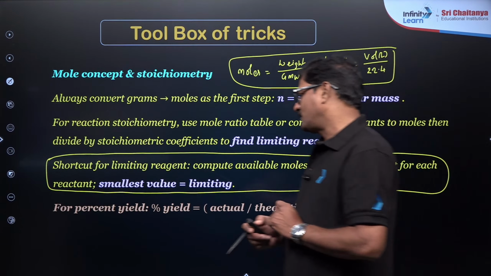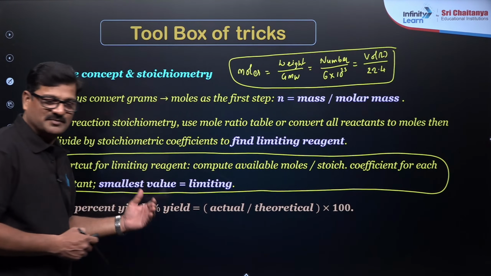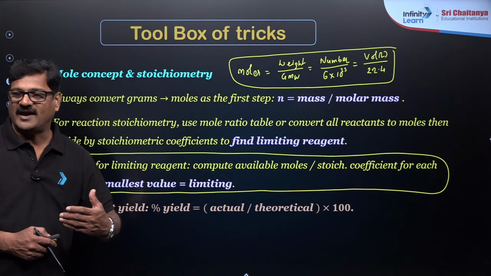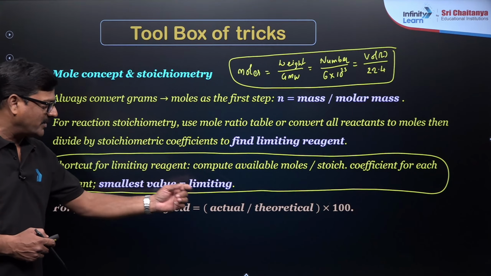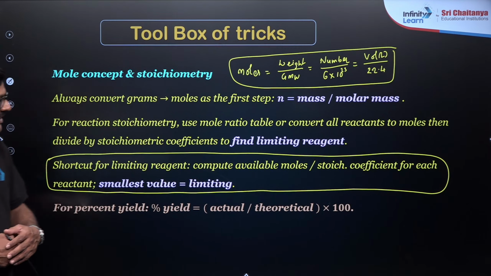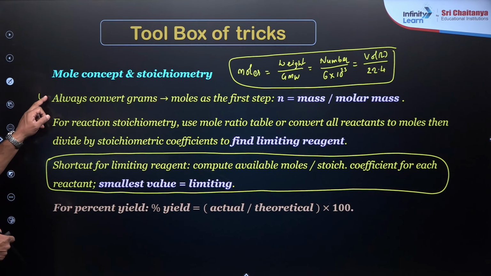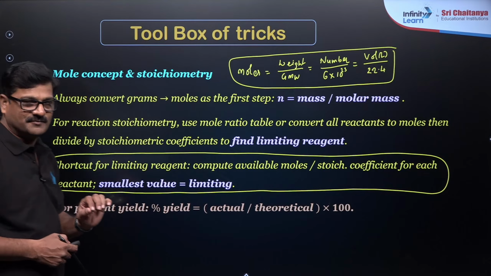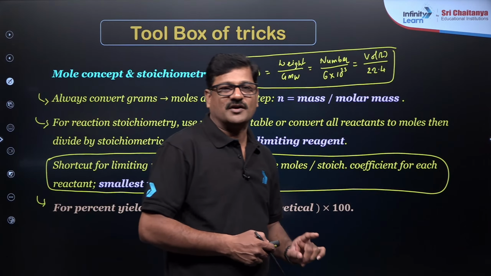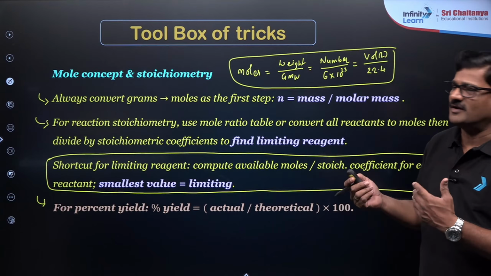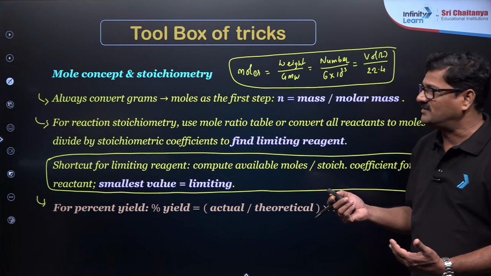And also for percentage yield, everybody knows about it. You have actual yield upon expected yield, experimental yield by theoretical yield into 100. And based on these 1, 2 and 3 concepts, you are going to get expected questions from stoichiometry. And after this, you know how to do molecular formula, empirical formula, and everything.